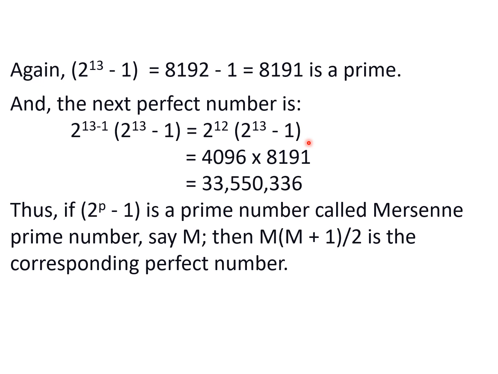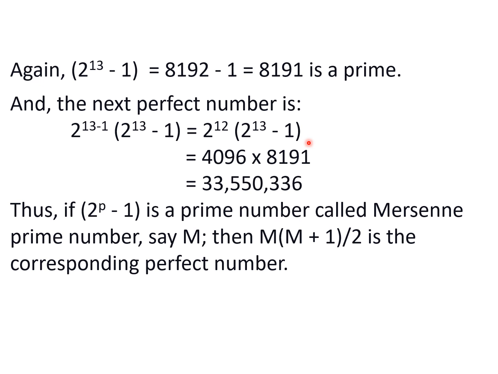So if you can find a Mersenne prime number, you can easily find the corresponding perfect number. Now, we know only 51 perfect numbers till now, which means we know only 51 Mersenne prime numbers.